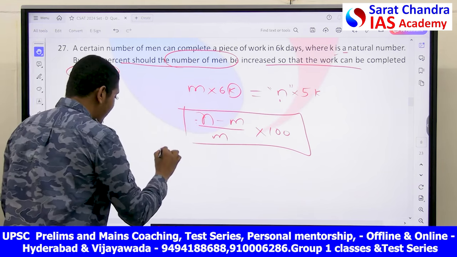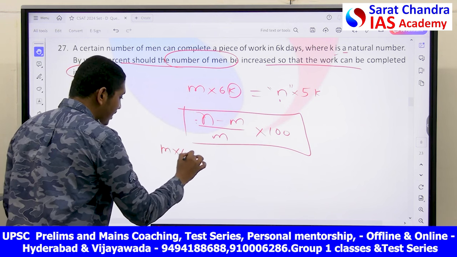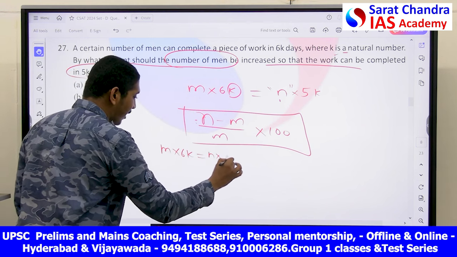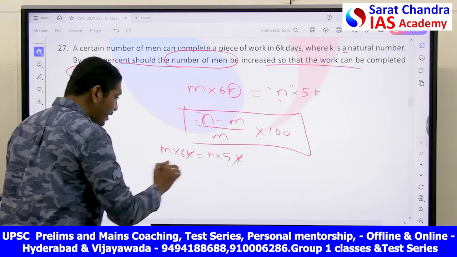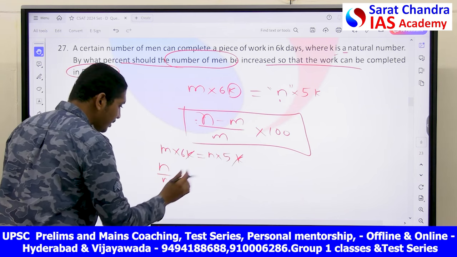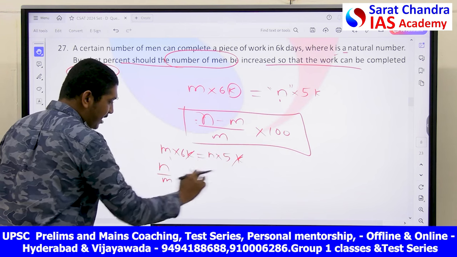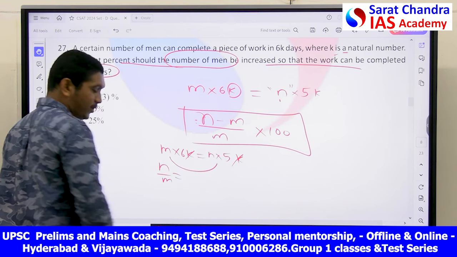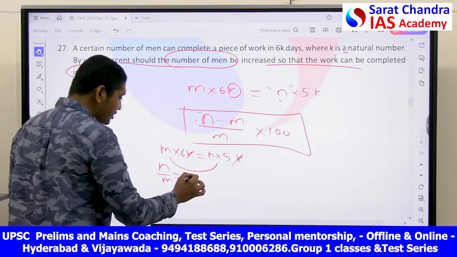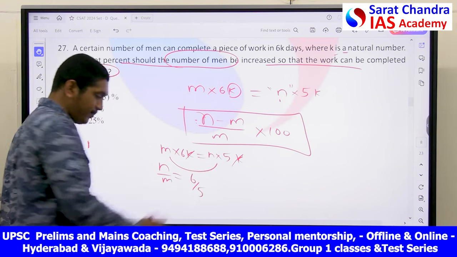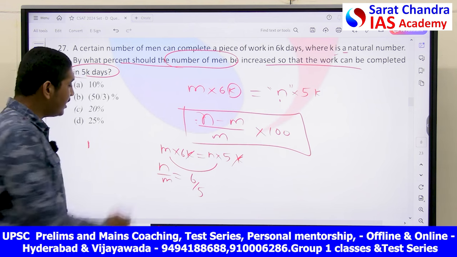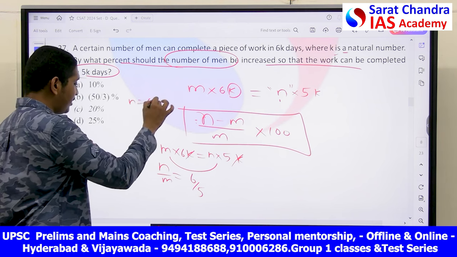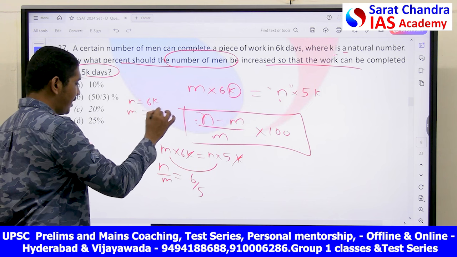Let's see here. M into 6k is equal to n into 5k. I will cancel k and k. Then what I will get? N by m. If I send m here, n by m is equal to how much? 6 by 5, right? Let's say n is equal to 6k, m is equal to 5k.